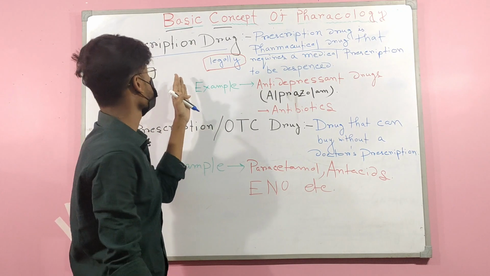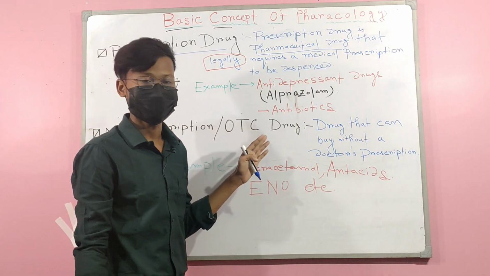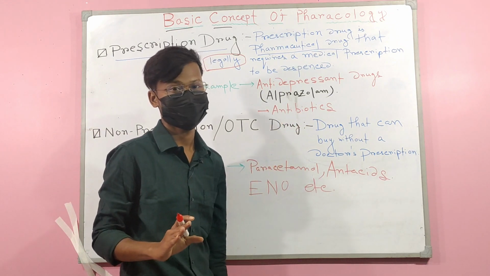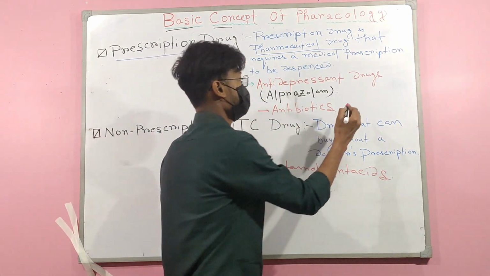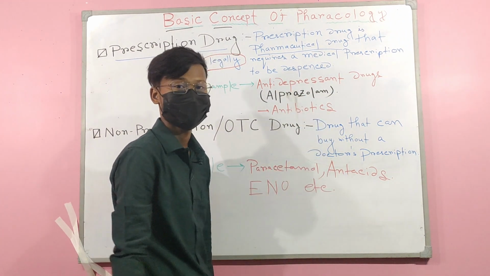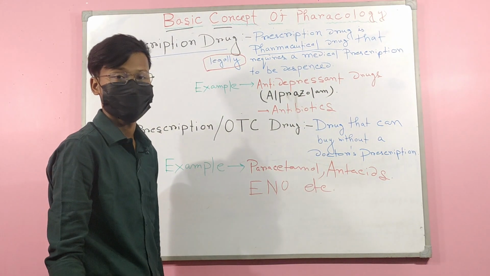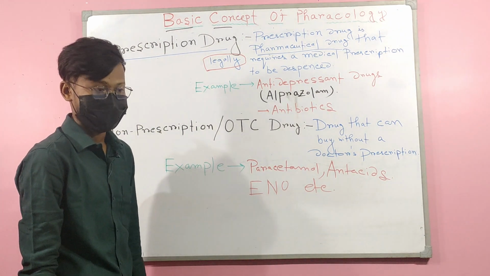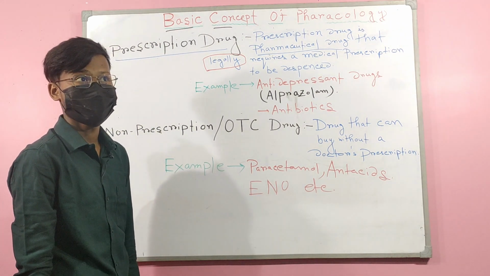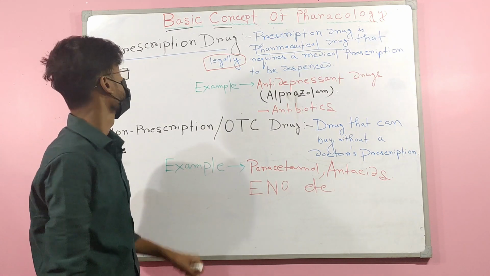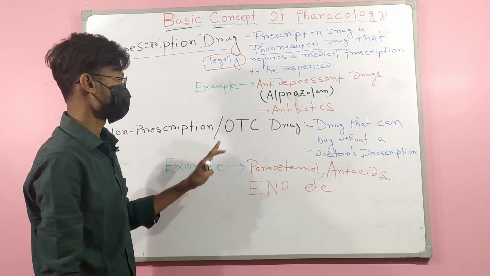As an example, we can say antidepressant drugs. Without any prescription, we can't buy this kind of drug, such as alprazolam, various kinds of antibiotics such as amoxicillin, amoxiclav, and antipsychotic drugs, for example amitriptyline, etc. They are called prescription drugs.